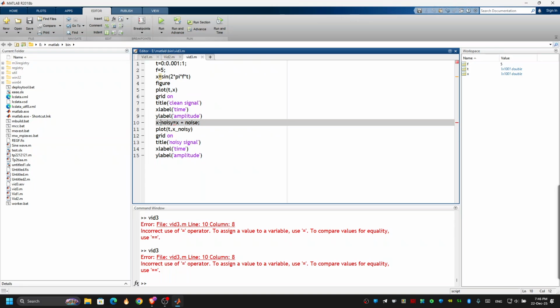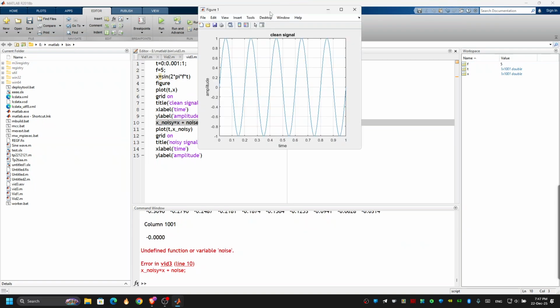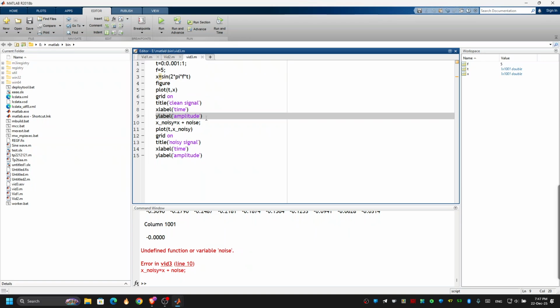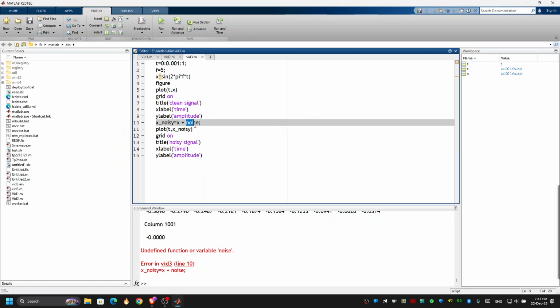And also this is not, this is like that. Then okay, what's going on here? The noise, I think, oh okay, I forgot to identify our noise.